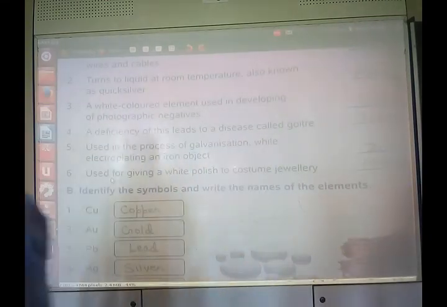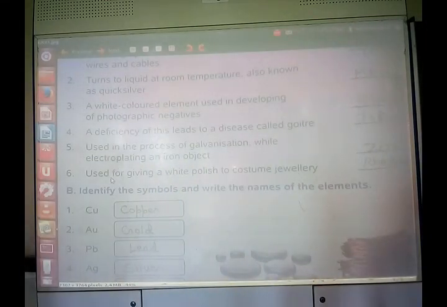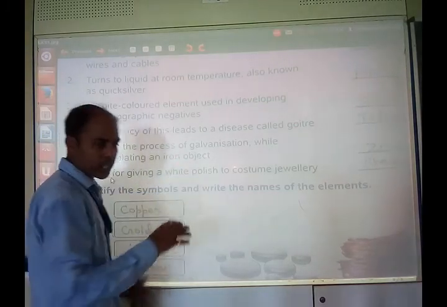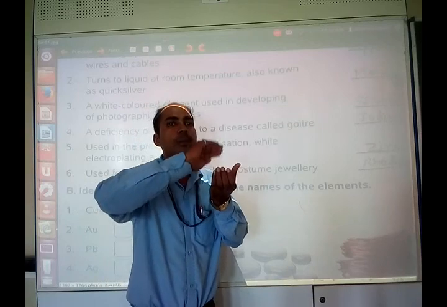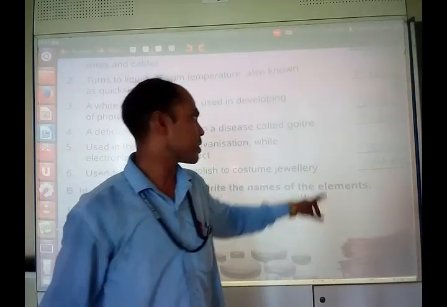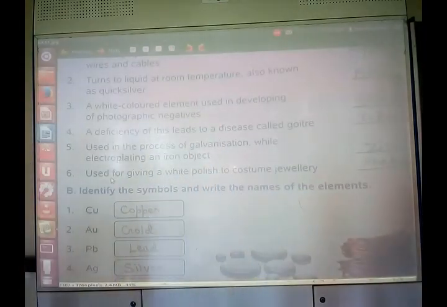We use this process, galvanization. So name the element which is used in the process of galvanization. While electroplating an iron object, that means when we try to protect the iron from rusting, we put a plate of this element over it. This is zinc. Zinc is used in electroplating of iron.